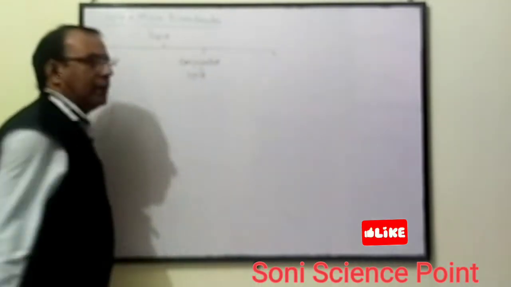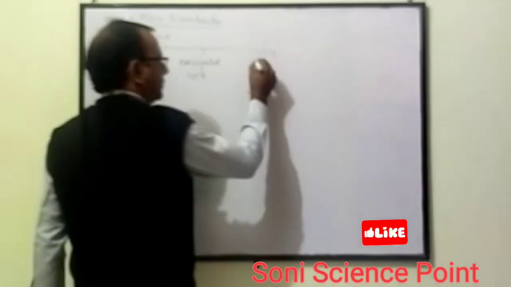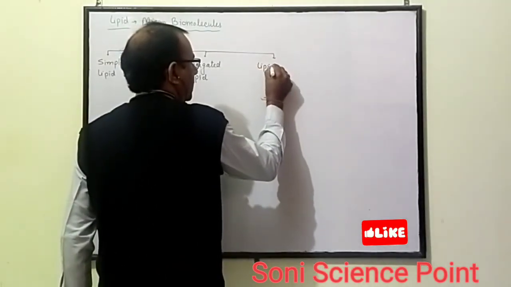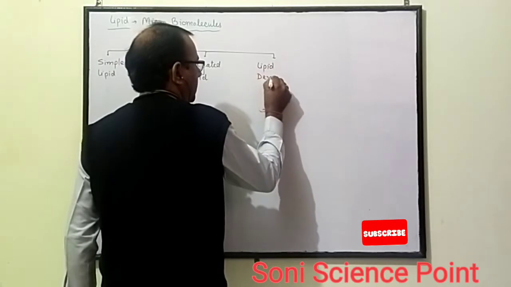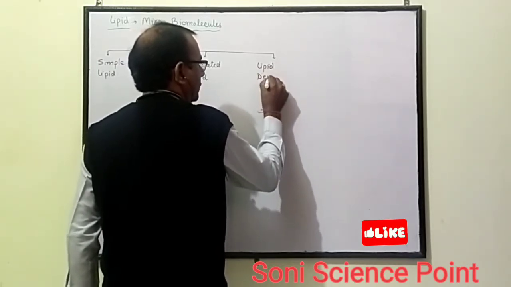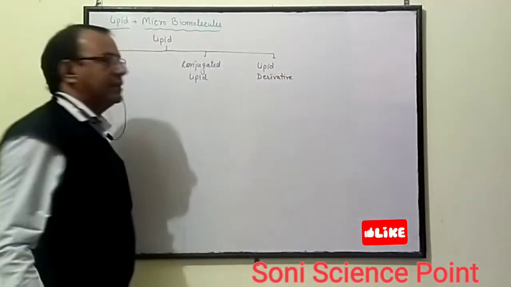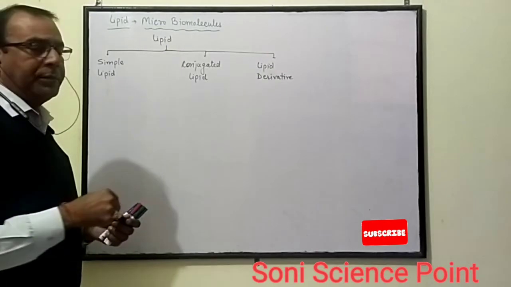And third one is lipid derivatives, or we can say derived lipid. So we can say that there are three types of lipids.